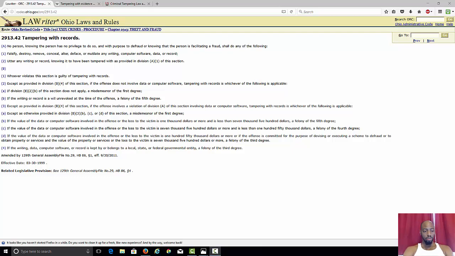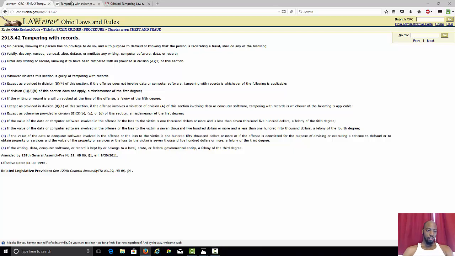So this is what you're going to see here. What I'm going to show you today is this right here. What I just read, number 4, applies to that. Namely, if the writing, data, computer software, or record is kept by or belongs to a local, state, or federal governmental entity. You see that there? Or a federal governmental entity. This is what you're about to see.